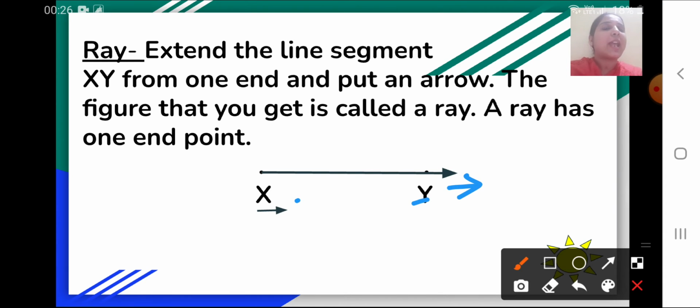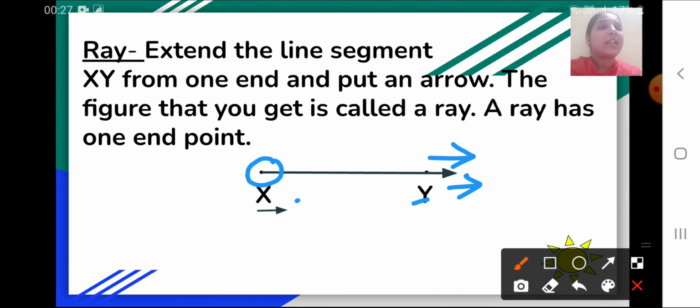You can see an arrow there. The figure obtained here will be called a ray. Here X is the end point, whereas Y is extended from one direction. So it will be called a ray.